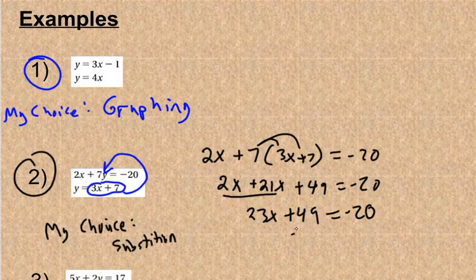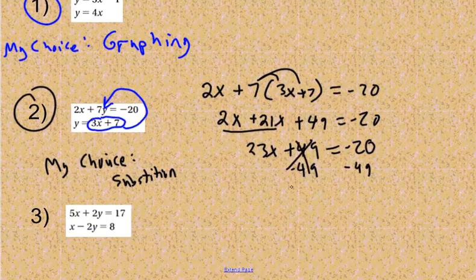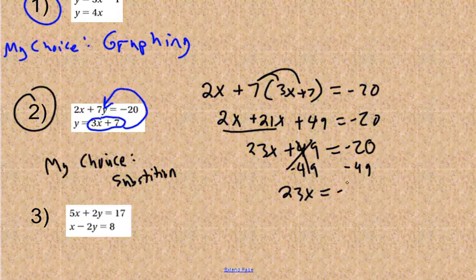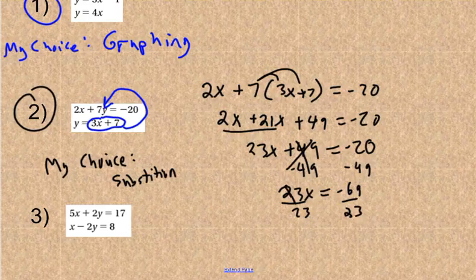And then I'm going to subtract 49 from both sides. End up getting 23x equals -69. Divide both sides by 23 to get x equals -3, I believe would be your answer.